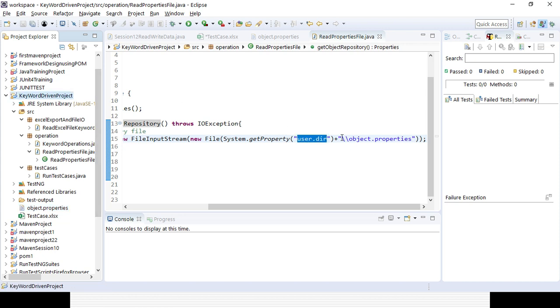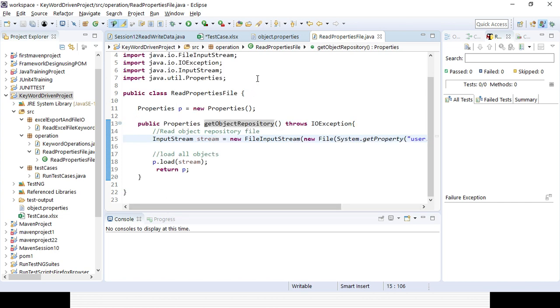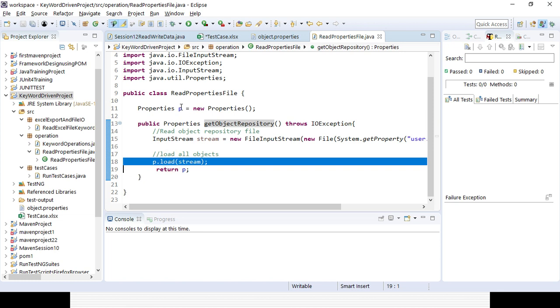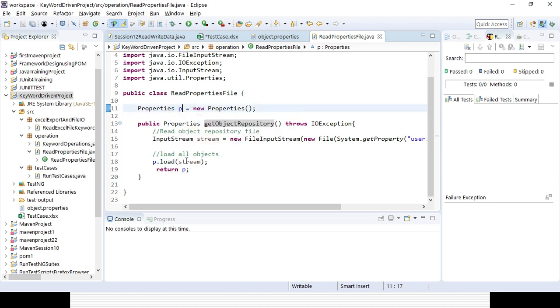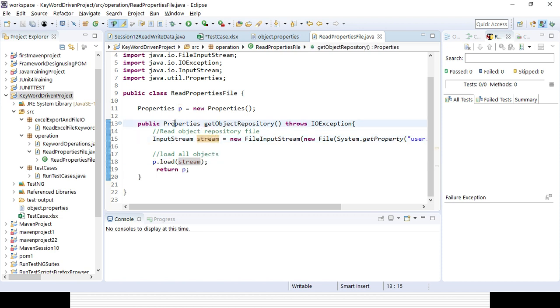And we'll be adding that additional path, so that we'll be reading the properties file. After that, we'll be loading the file with the help of the properties variable that I have created, and the stream variable for the input stream, and I am returning it. That is the reason it is properties, because the return type is the Properties class. So here it is also properties. That is my first Java class I am creating to read the data from the properties file.